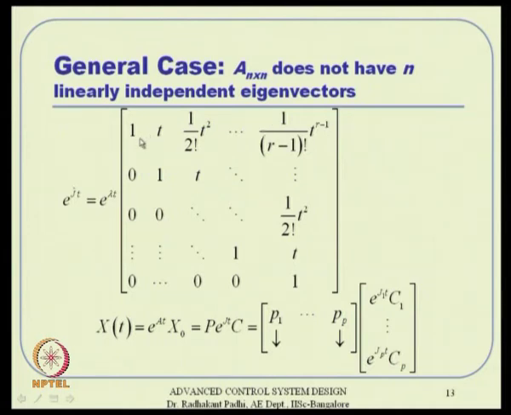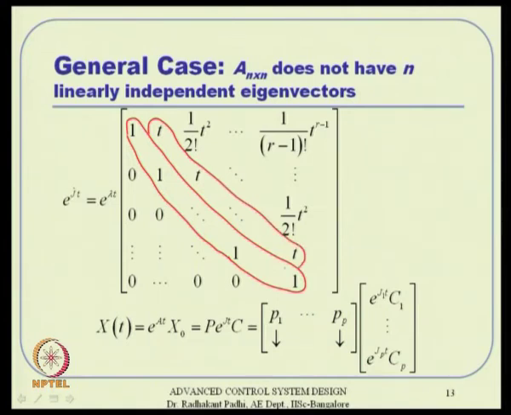So, this is actually like a triangular matrix, where the elements are better placed. What you have here is a diagonal, these are the diagonal entries. Then the next one is t, the next one is t square by 2 factorial, like that. What you see here is the next one is t, all that. Next one is t square by 2 factorial that way, and the series continues.